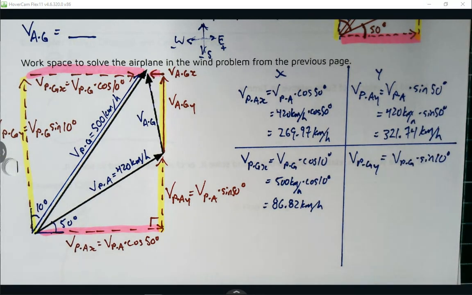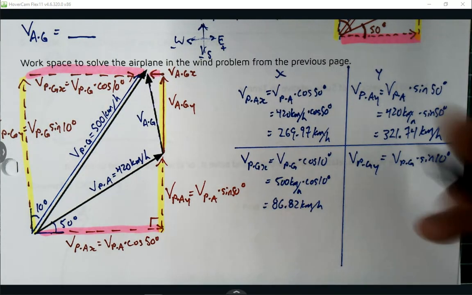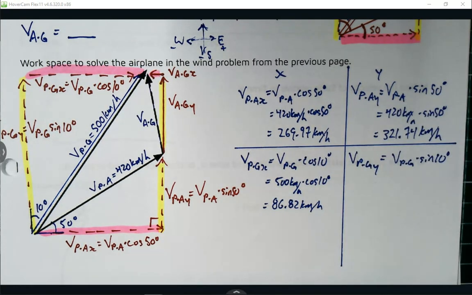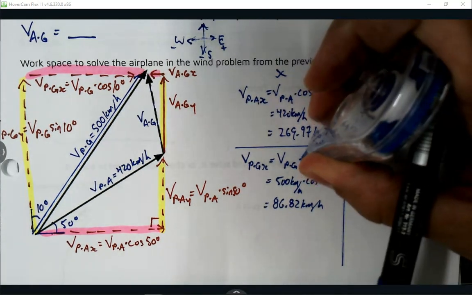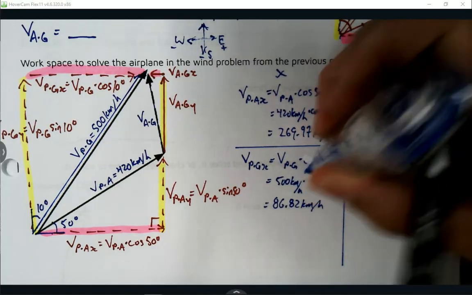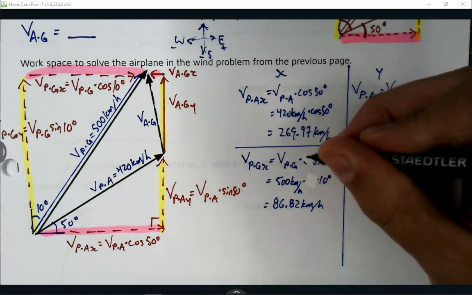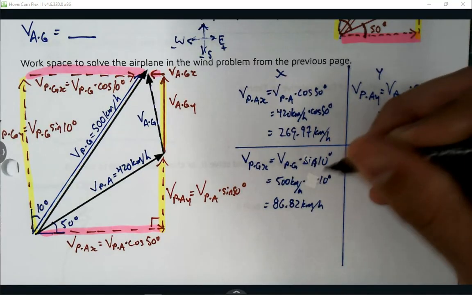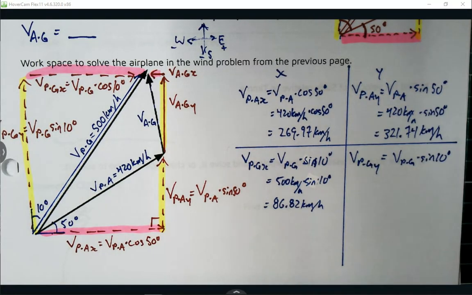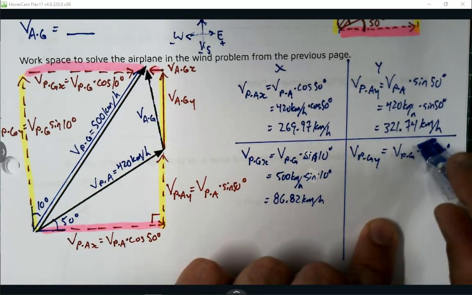Oh, did I mess that up? That should have been a sine. Nobody said anything. I did still get the right answer, don't worry. I just wrote it down incorrectly. Sine, sine. What about the other one? That should be cos.